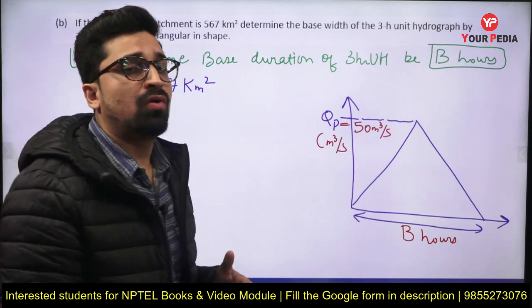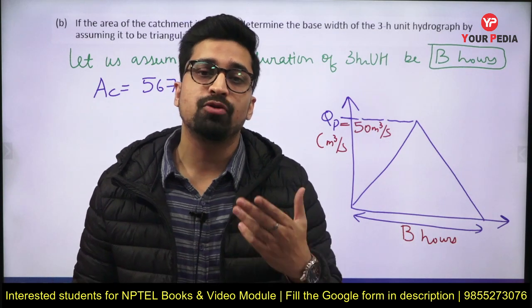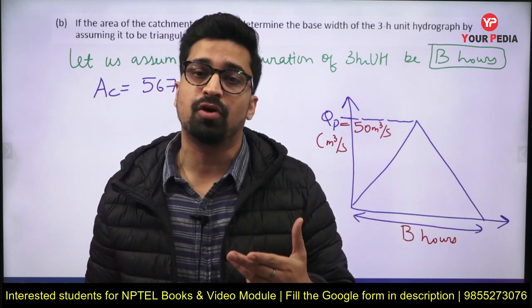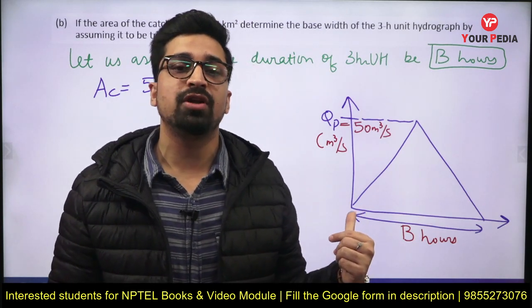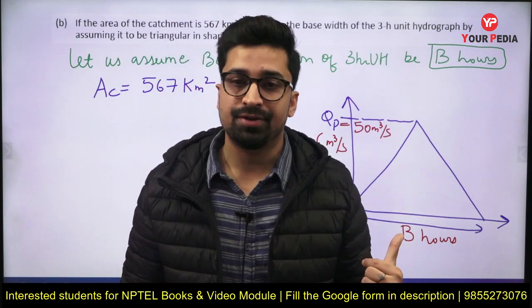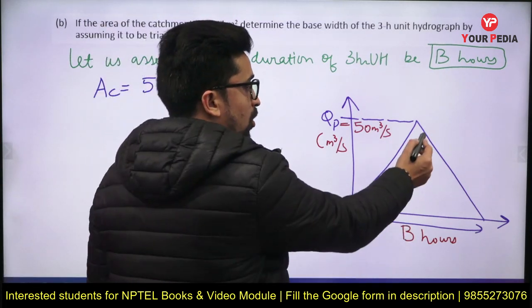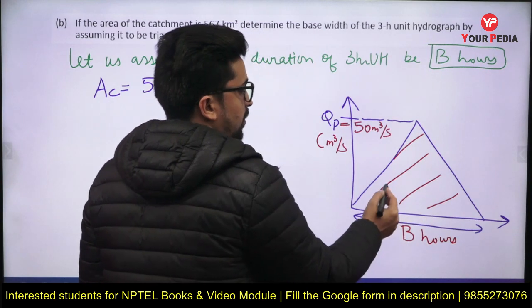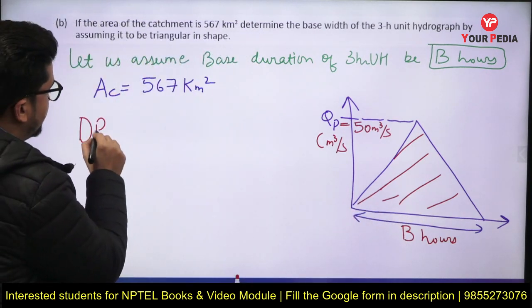So now we have the area of catchment given to us and unit hydrograph is given, so H effective or effective rainfall depth will be 1 centimeter. Along with that, they have given you the shape of the DRH, or unit hydrograph, right? So from that, the area of this triangle will be the DRH area. So let us apply the same relation again.